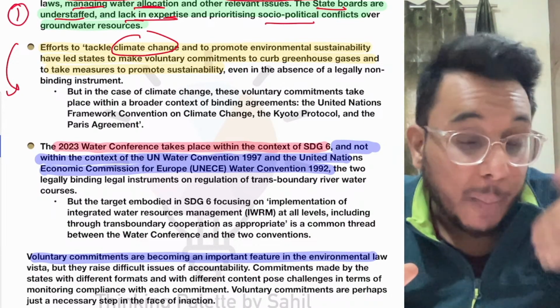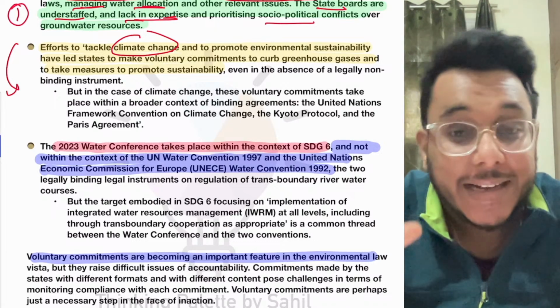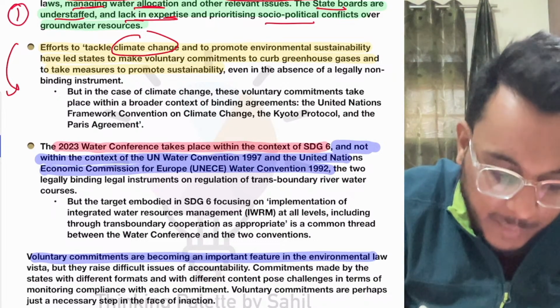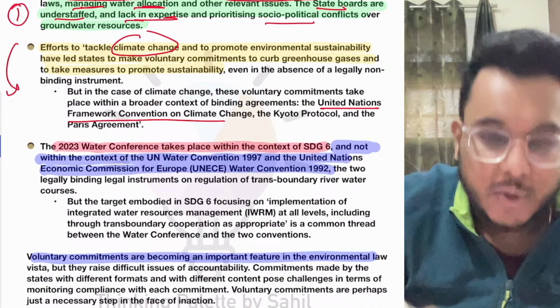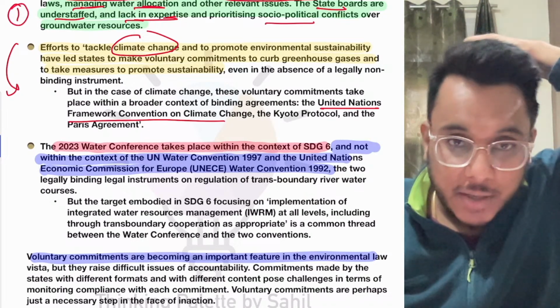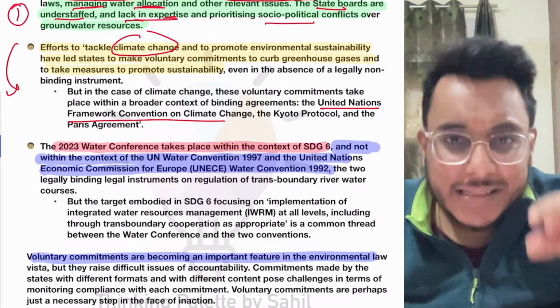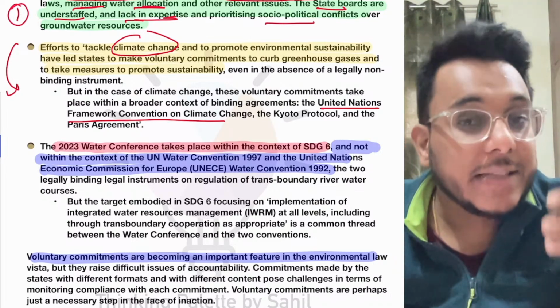These are voluntary, but they are under binding agreements. For example, UNFCCC, United Nations Framework Convention on Climate Change. So they are being negotiated under that. Fine. So there is more force that countries will achieve it.